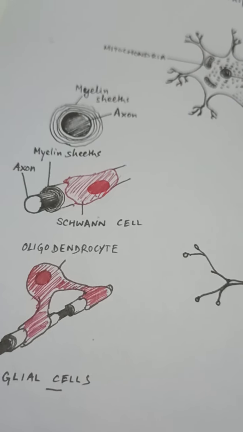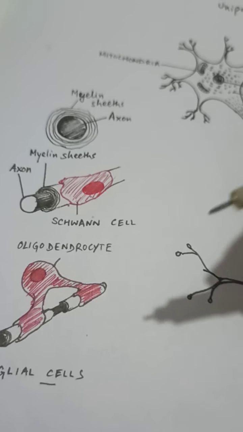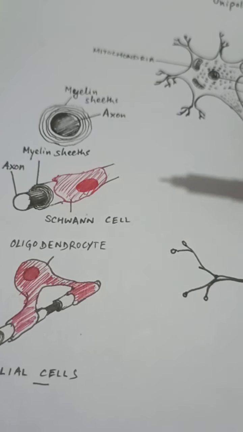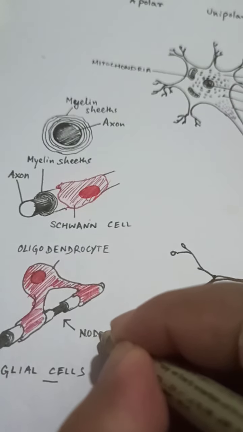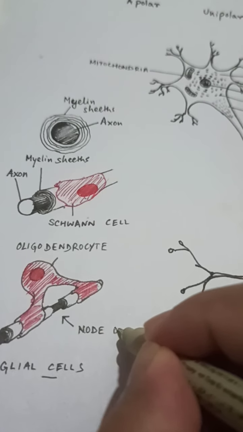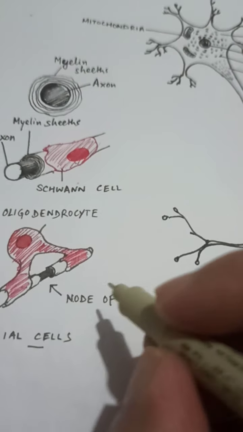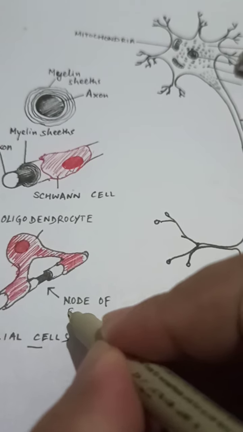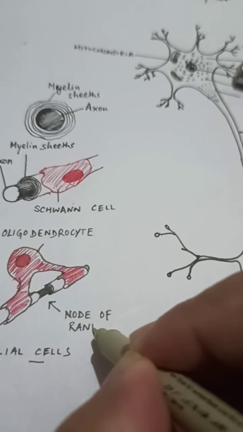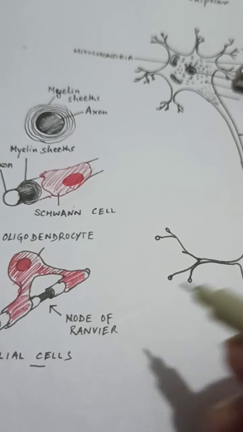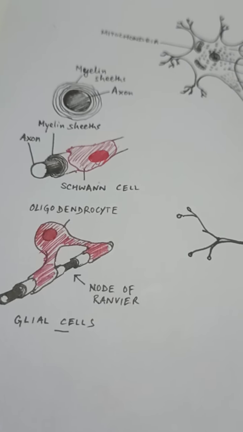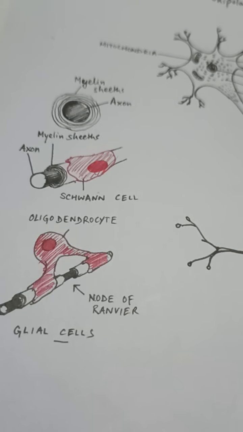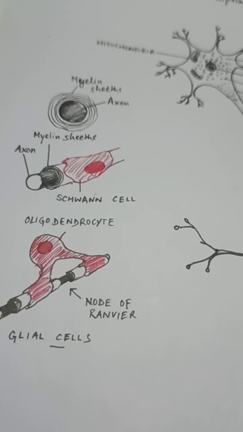So there can be a little bit of gaps present in between them. There are small places where small gaps can be noticed. Those areas are what is known as the node of Ranvier. Okay, again, that is how I pronounce it, so that I can write the spelling without any fault. So, nodes of Ranvier are those particular regions where we'll find a lower percentage of myelin sheath. Either there will be a very tiny layer of myelin sheath present there or none.